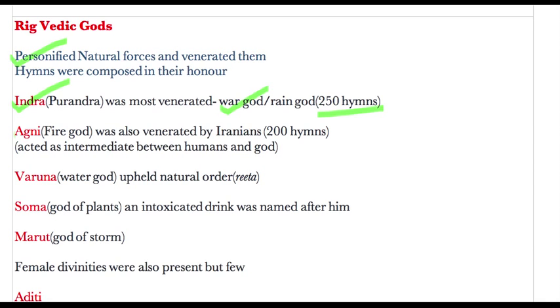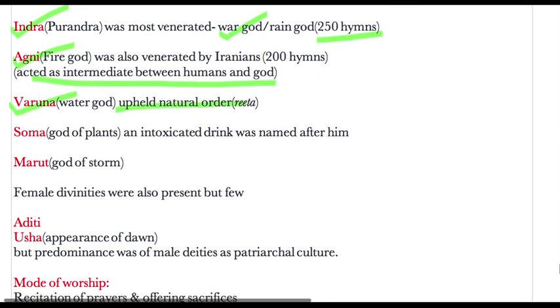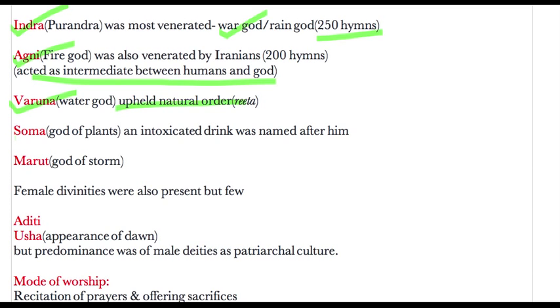Then the second god was Agni or fire god, who was also venerated by Iranians, and he acted as intermediate between humans and gods. Then there was Varuna or water god, and he was the upholder of natural order, which was the Rita. Then Soma was also mentioned. Soma was basically a god of plants, and there was an intoxicating drink named after Soma. So it has been mentioned multiple times in the Rig Veda.